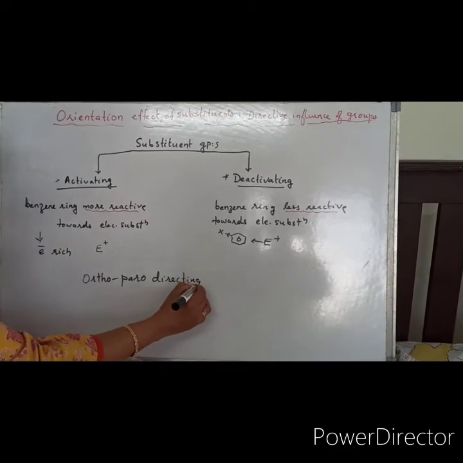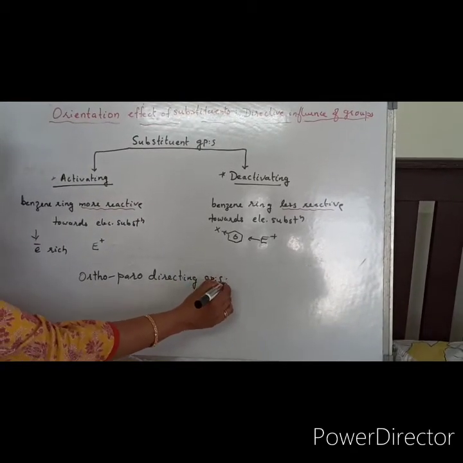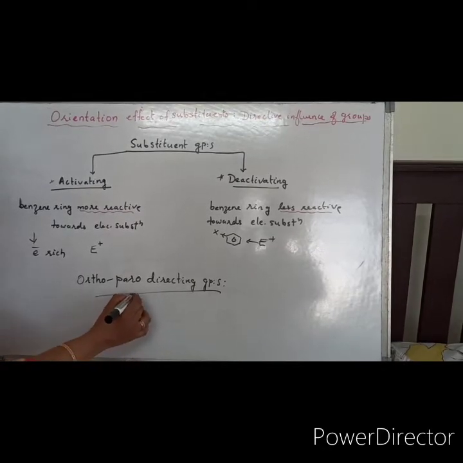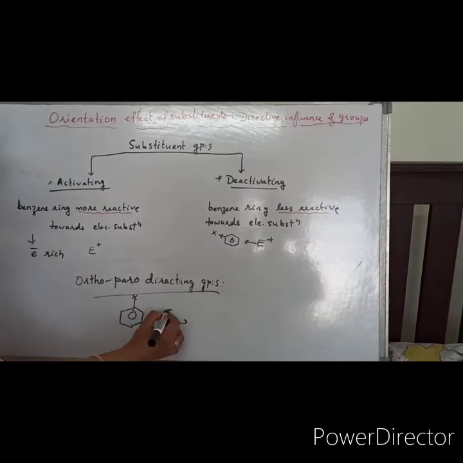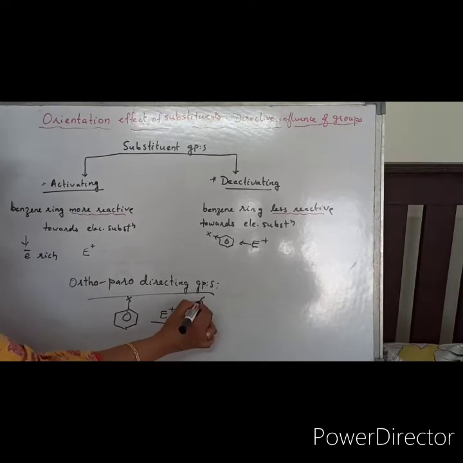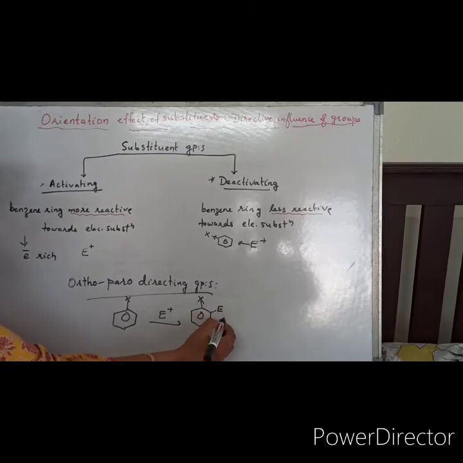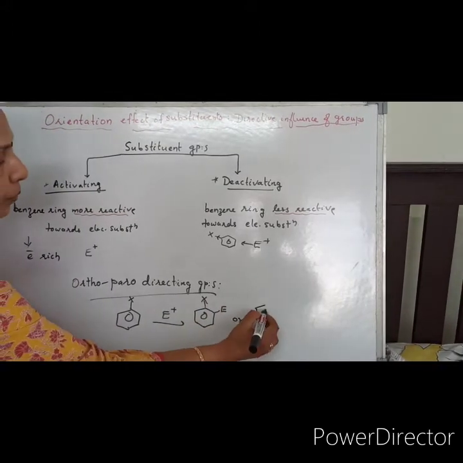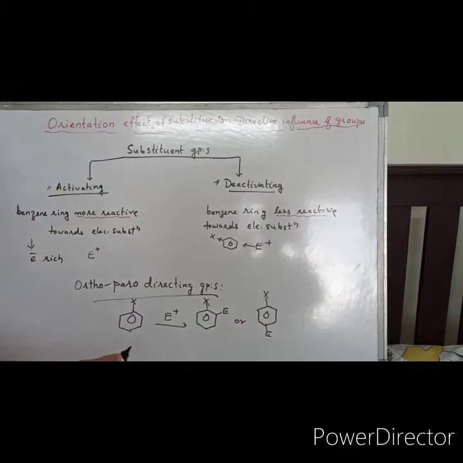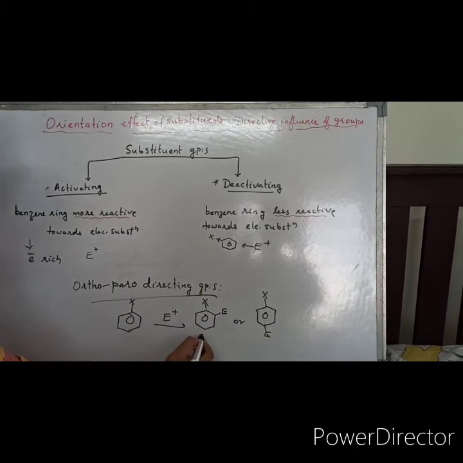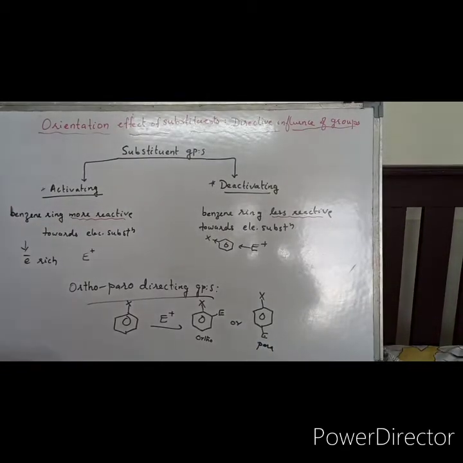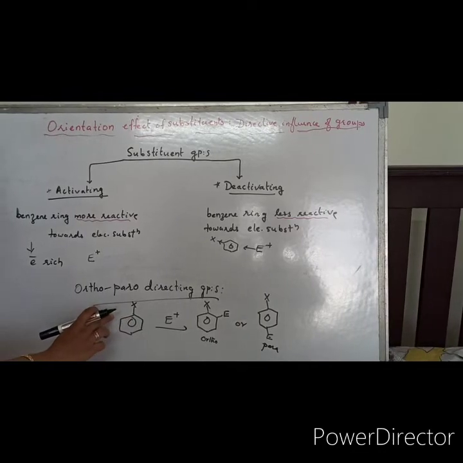As the name suggests, the group present on the ring, suppose it is X, will direct the incoming electrophile either to the ortho position or to the para position, or both. This is the ortho position, this is the para position. Such groups are called ortho-para directing groups.